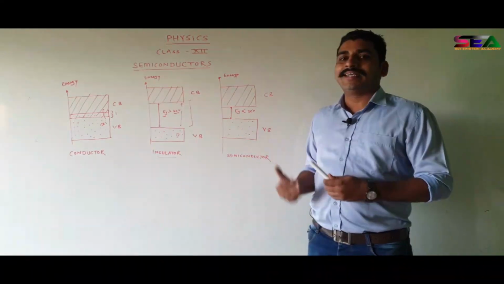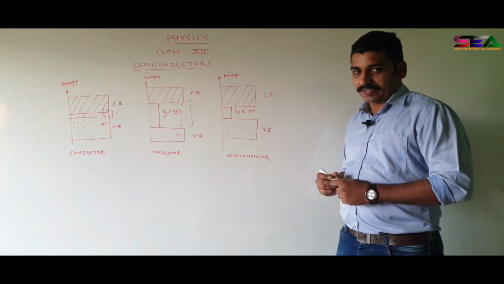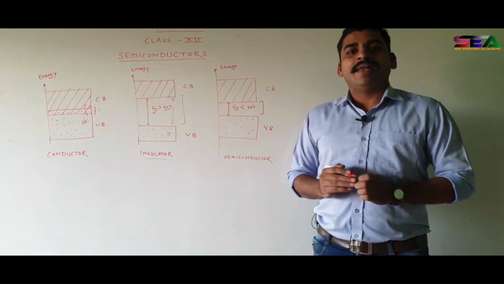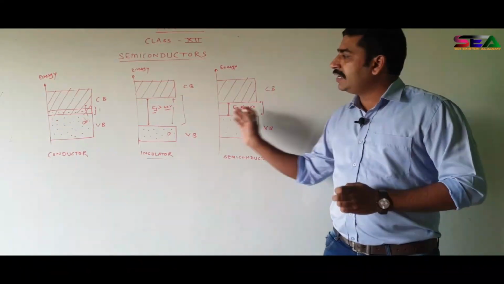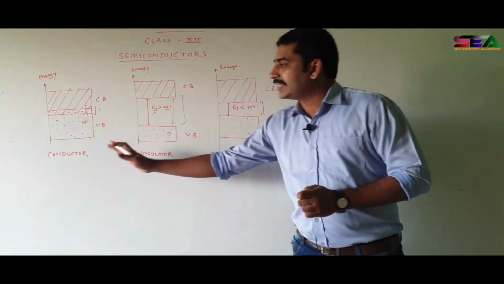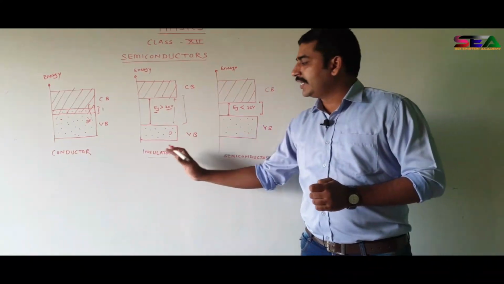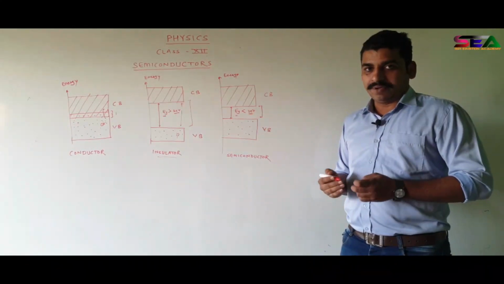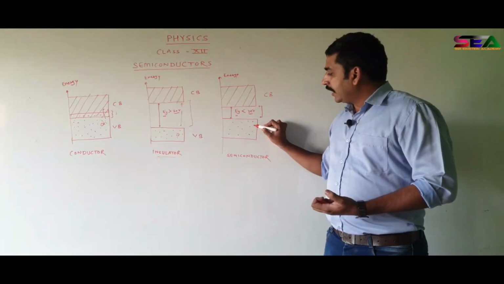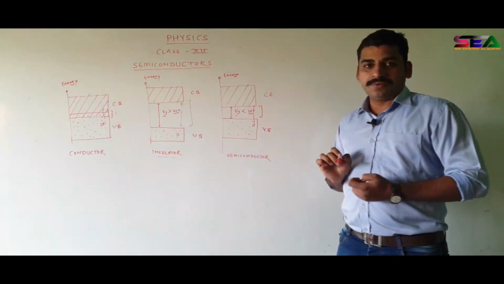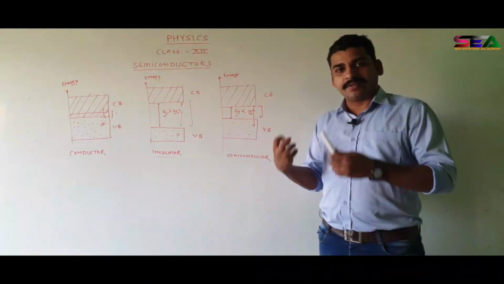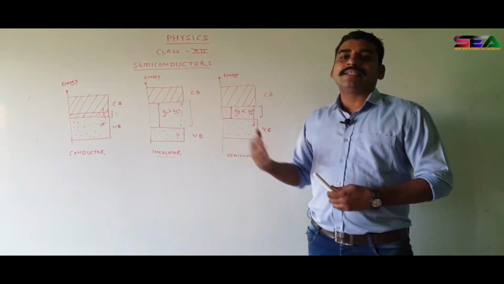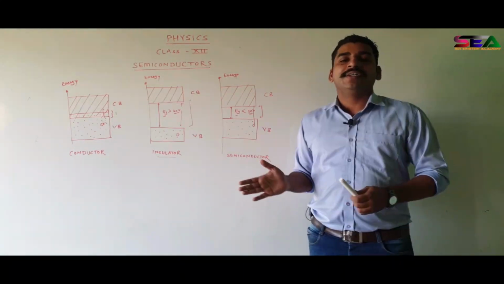Now here comes the third type of material, that is semiconductor. You can see the band gap energy between the conduction band and valence band of a semiconductor. It is in between conductor and insulator, it is slightly greater than a conductor, but less than an insulator. Generally this band gap energy is less than 3 electron volts, which means by acquiring some energy the electrons can move from the valence band to the conduction band. So in some circumstances a semiconductor can work as an insulator and it can also work as a conductor, but it is not fully a conductor, that is why it is called a semiconductor.